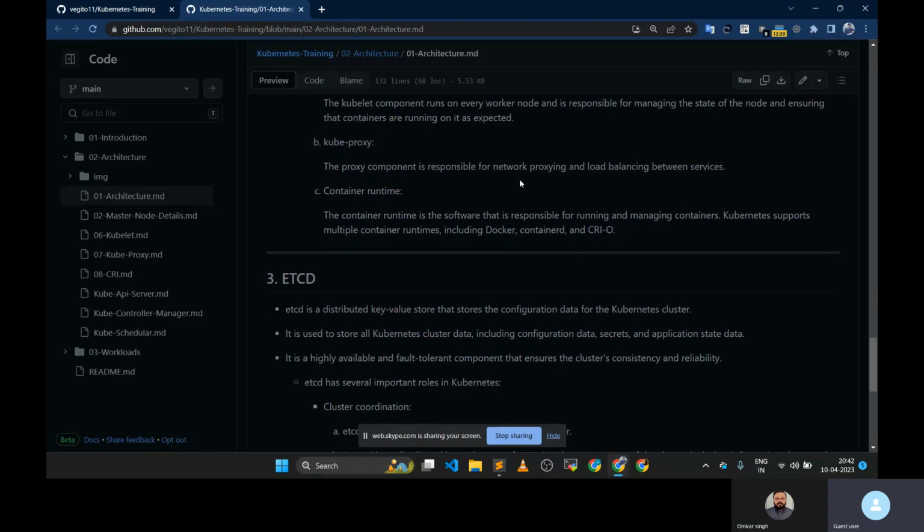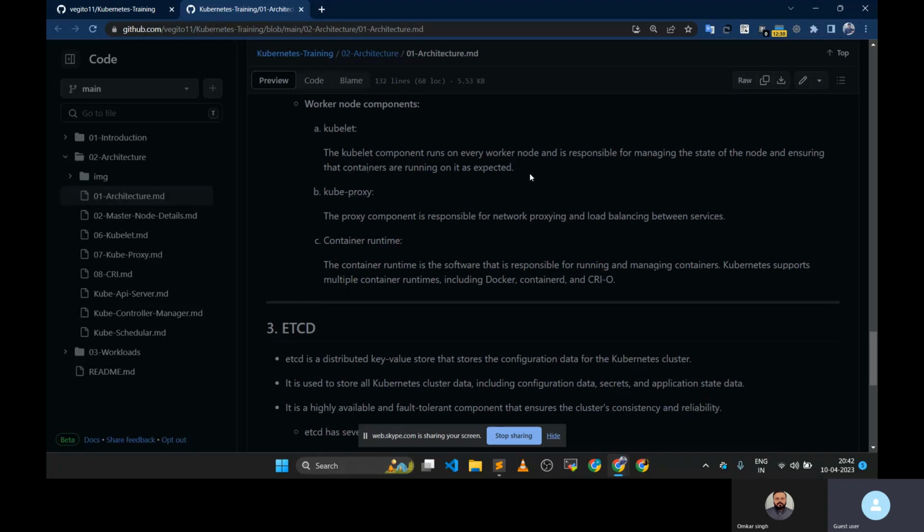What is the status like? Suppose you want to delete a pod, that request goes through the API server. The API server will tell this to some controller. The controller will send that request to the worker node, and the worker node will send this request to the kubelet. Okay, and then kubelet will delete that pod or scale that pod.